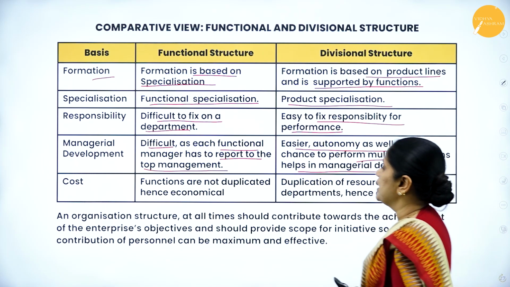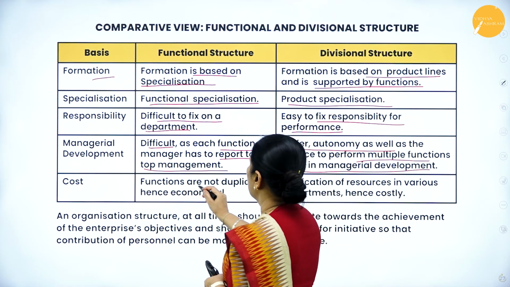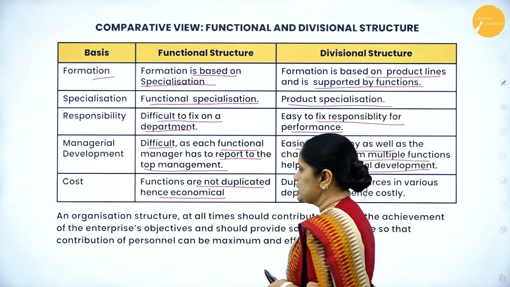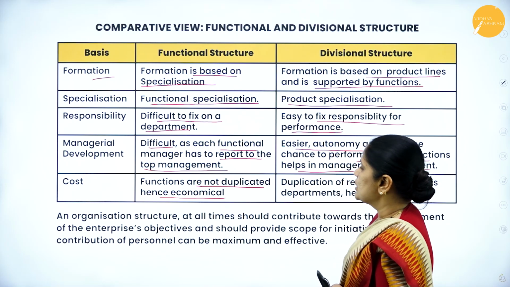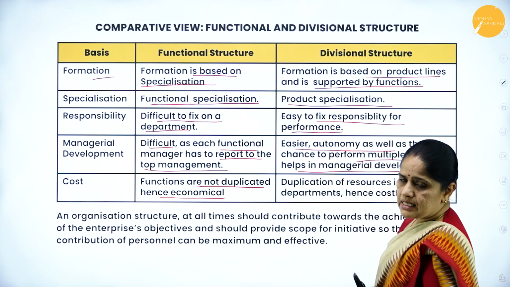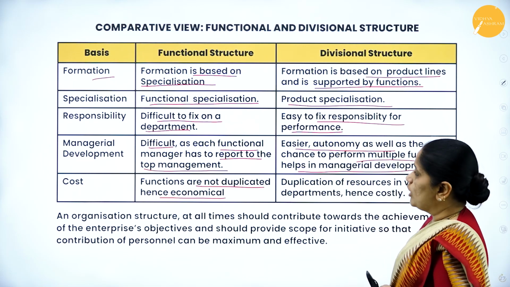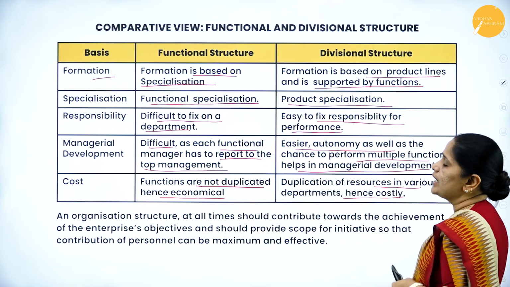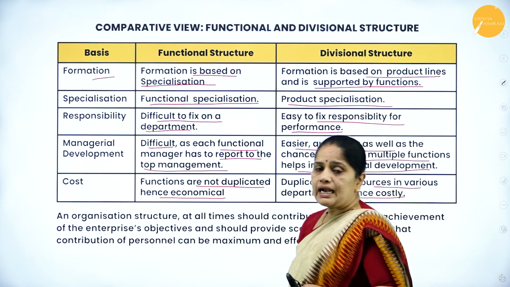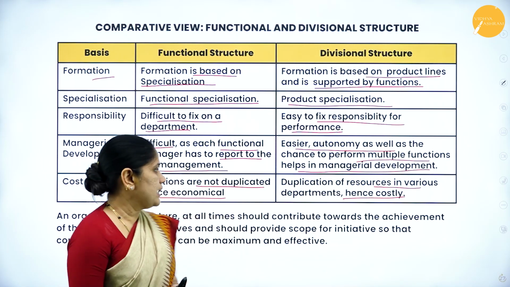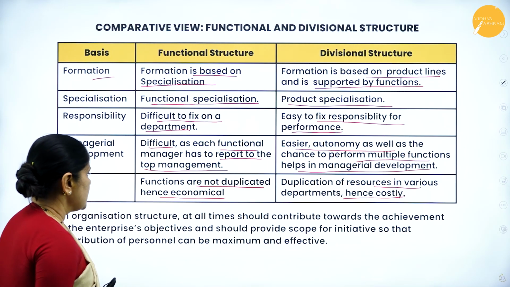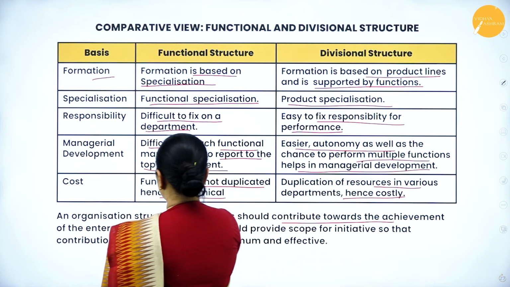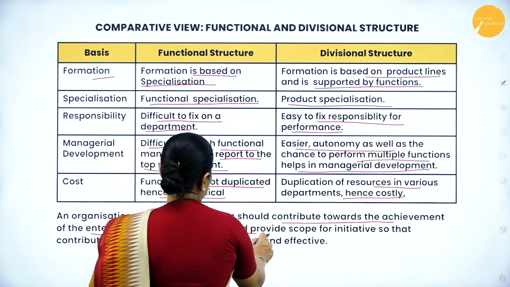Then, functions are not duplicated, hence economical. So in a functional structure there is no duplication of functions, and as a result it is more economical, whereas in a divisional structure there is duplication of work, and as a result it is very, very costly.